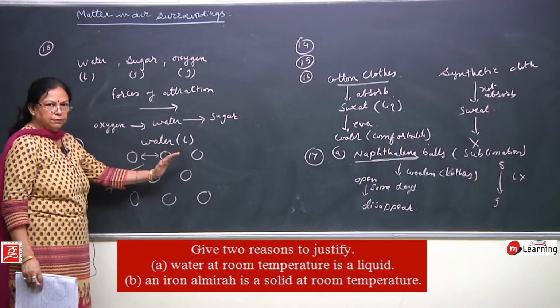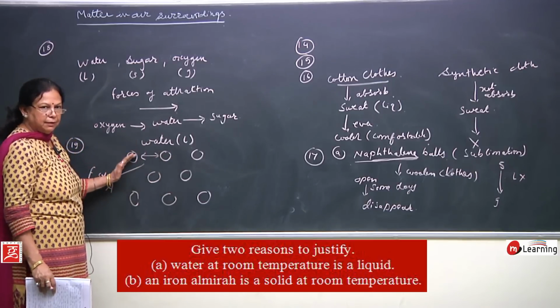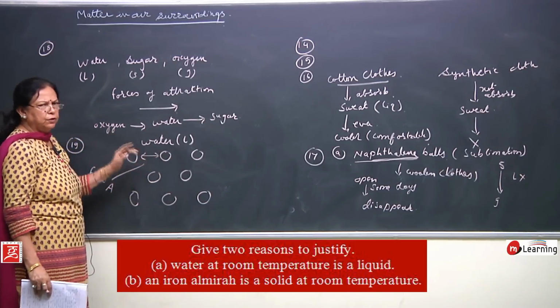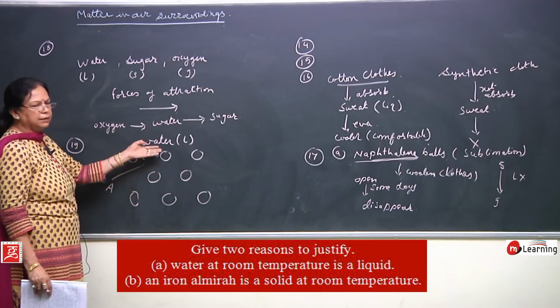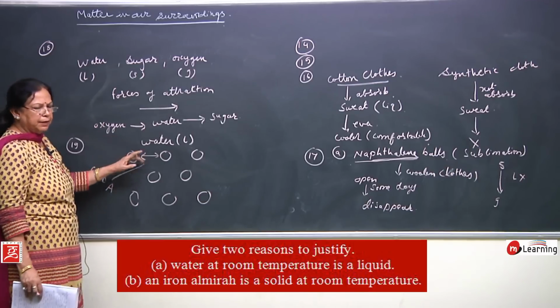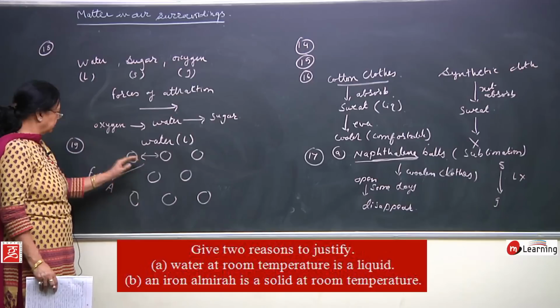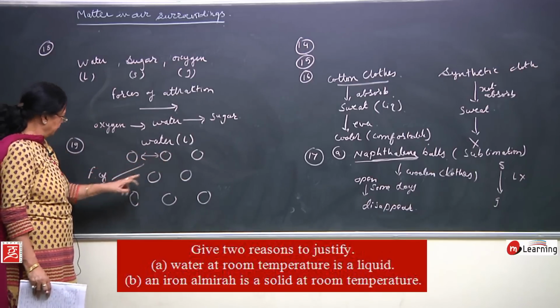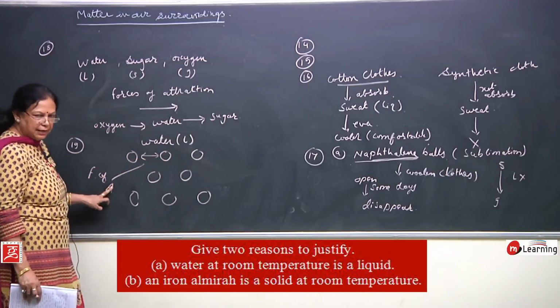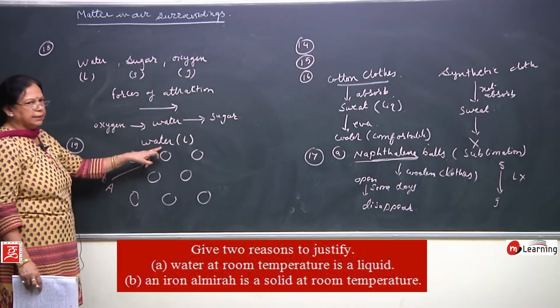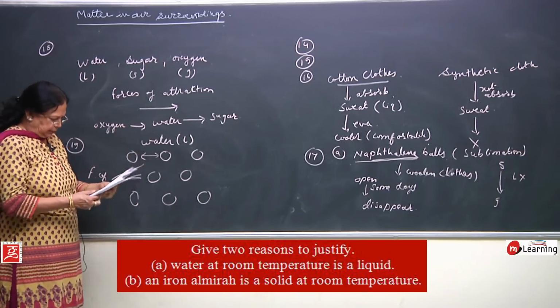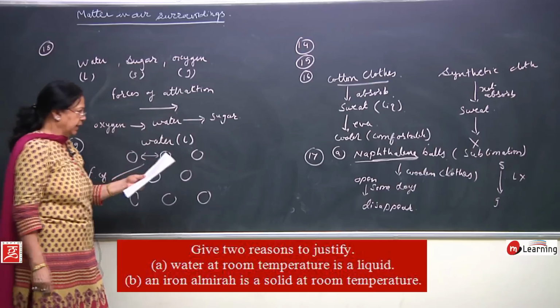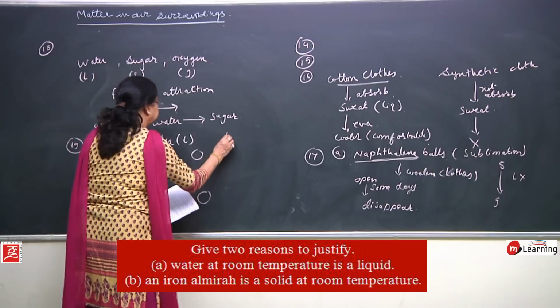It can flow, that is the reason it is liquid. Write down all the properties you know of liquids, but the main property is that the particles are a little far away, forces of attraction are less, and therefore it is liquid.